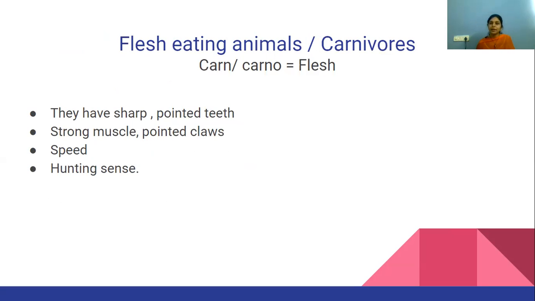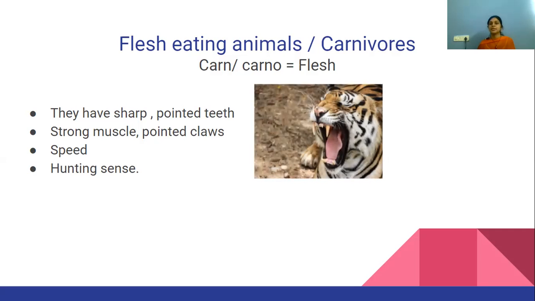So what are their characteristics? They have sharp pointed teeth. Yes, the first thing which comes to our mind is their sharp pointed teeth, like the tiger. And they have strong muscles, pointed claws. The basic need for a carnivore is that they are basically hunters. They have to catch prey.